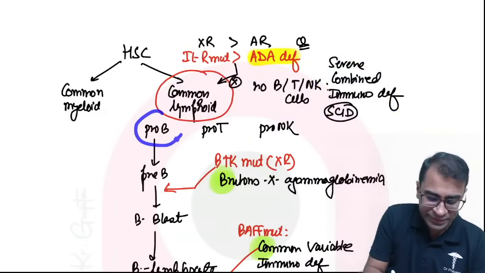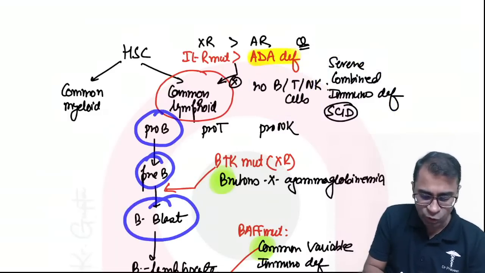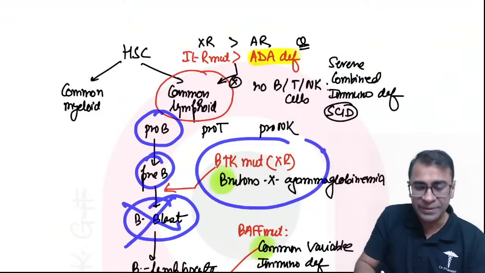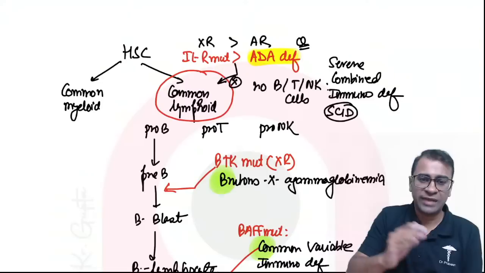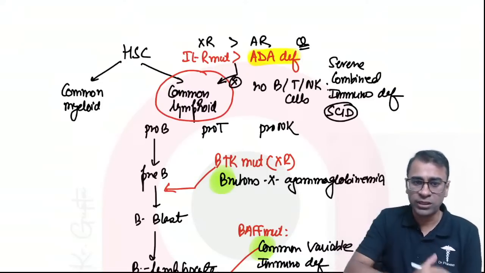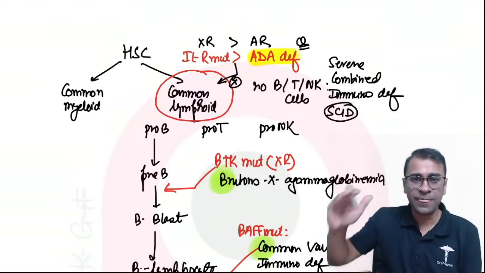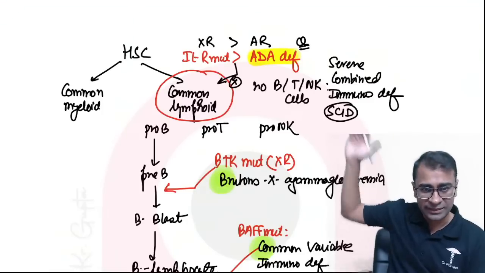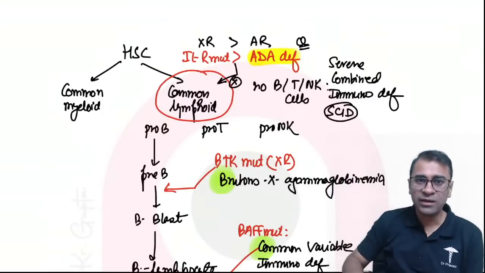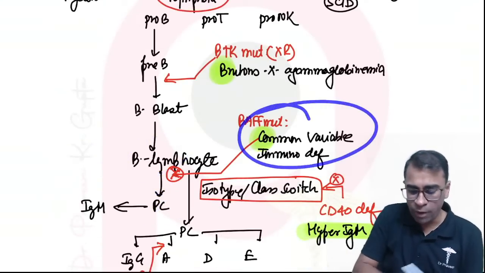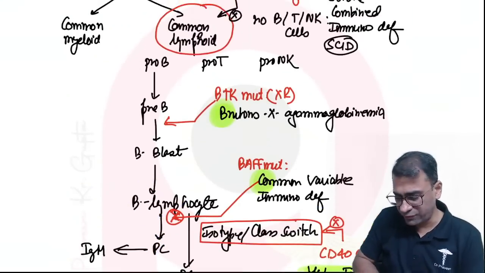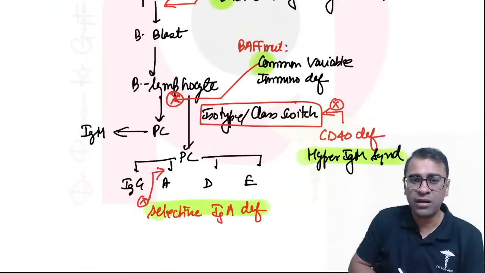If pro-B is becoming pre-B, but pre-B is not becoming B lymphoblast, it's a BTK gene mutation. And BTK means Bruton's tyrosine kinase. Okay? So above SCID, then Bruton's. Below that, if there is a B cell formation but is unable to become plasma cells, it's a common variable immunodeficiency. Okay, common variable immunodeficiency.